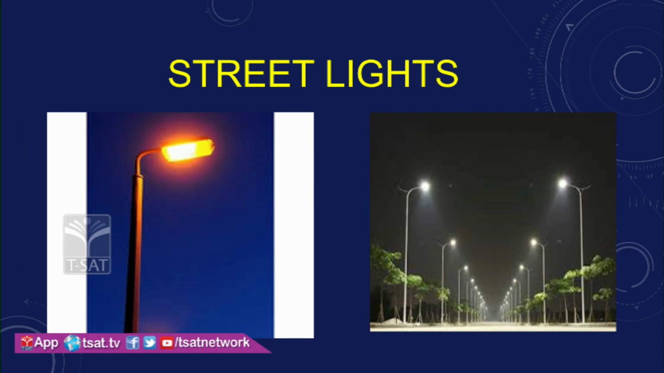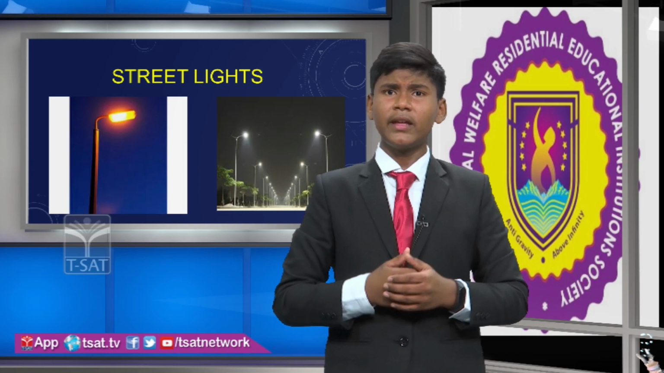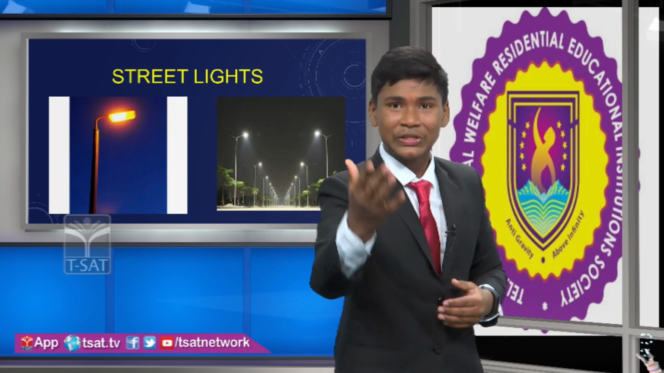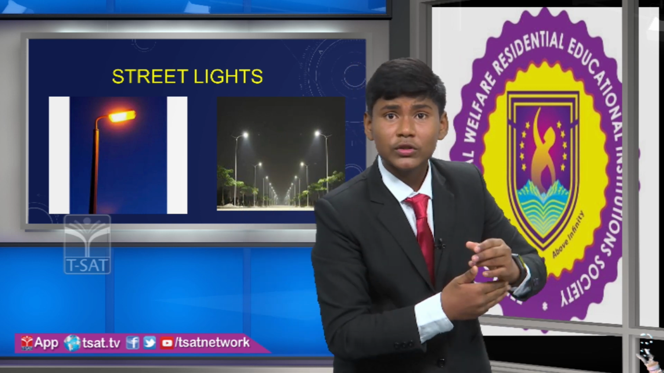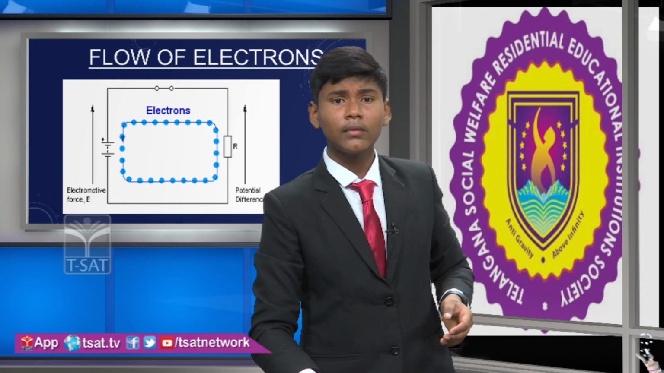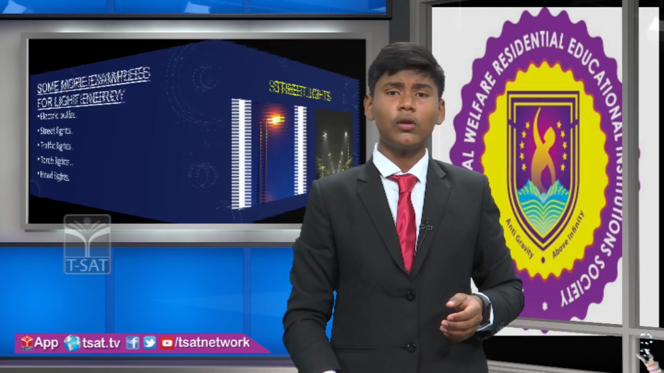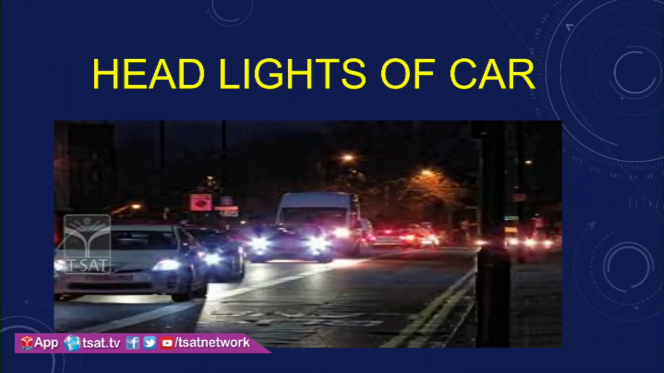See friends, street lights. When we are going to any place on the street, there we can see some long pillars and they give a light. And that light is called street lights. Street lights are also an example of conversion of electrical energy into the light energy. And let's see another example. Headlights of a car. Here in the headlights of a car also, when the electrical energy is applied, it will convert into the light energy. So let's see another example.